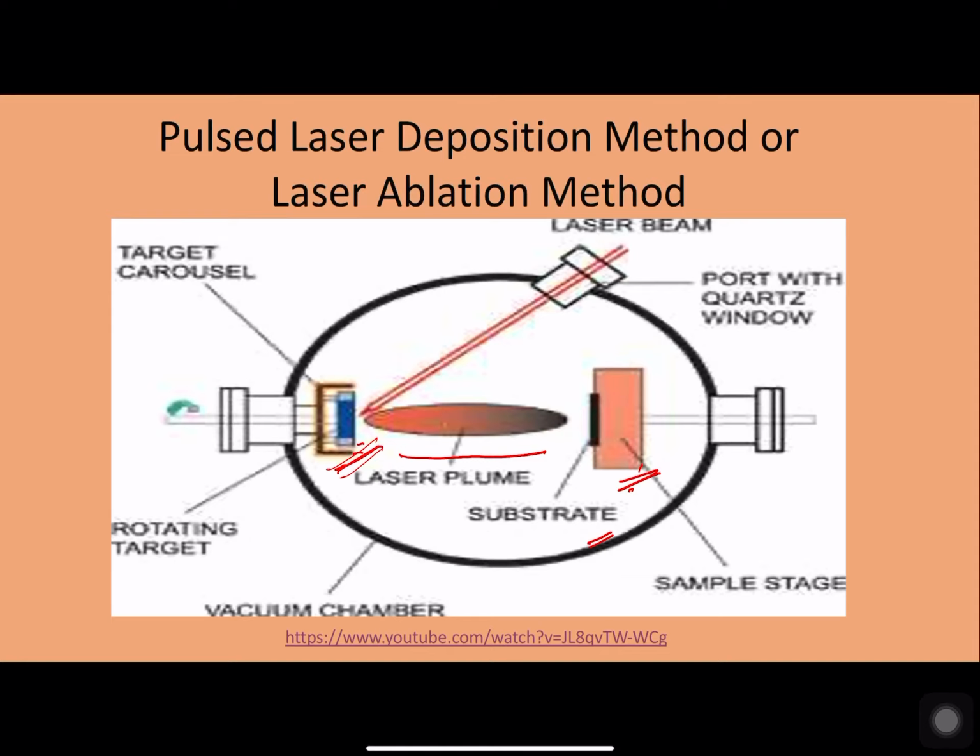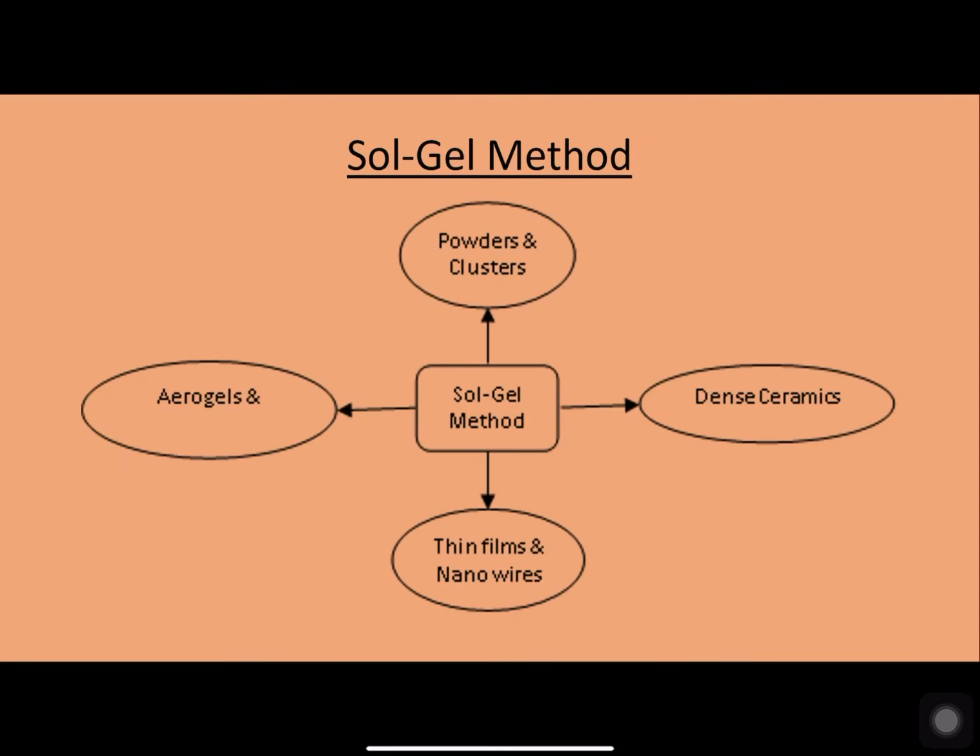Now, among them, one of the important methods is called the sol-gel method. This is considered to be a versatile method, wherein it is used to prepare different types of nanomaterials like powder form or clusters or dense ceramic materials like glasses or thin films or nanowires or highly porous materials called aerogels or xerogels. All types of materials can be prepared by this method.